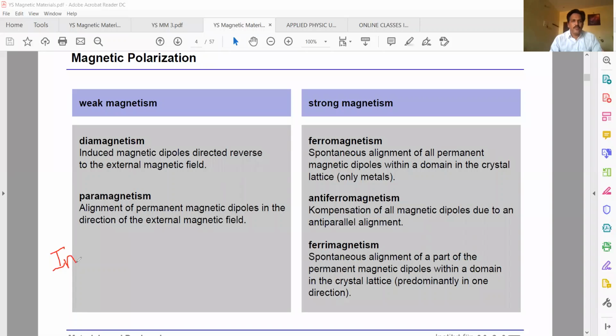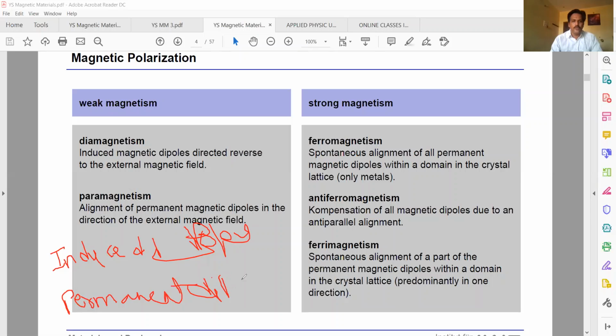Today's topic is classification of magnetic materials. The classification of magnetic material is based on induced dipoles and permanent dipoles. Diamagnetism comes under induced dipoles, so there is no existence of permanent dipoles.